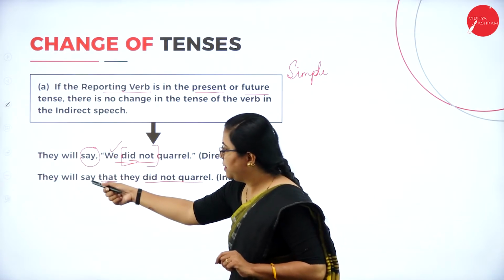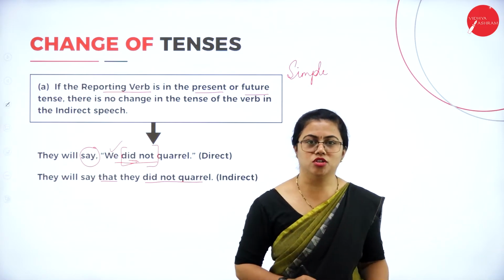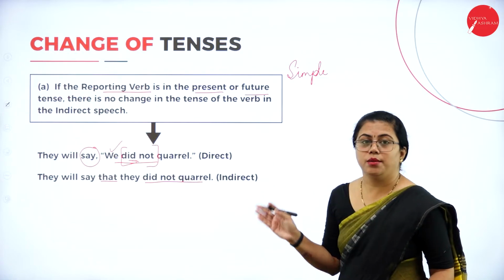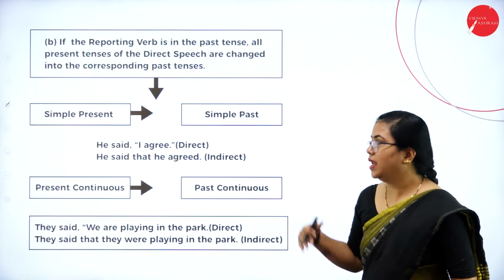So this is in simple present. So this is not changing. They will say that they did not quarrel. Fine. So this is how you change from direct to indirect if the reporting verb is in simple present or simple future. Okay, let us go further.